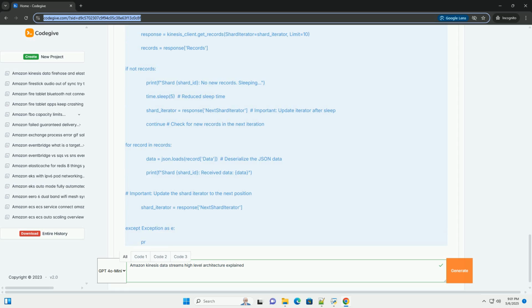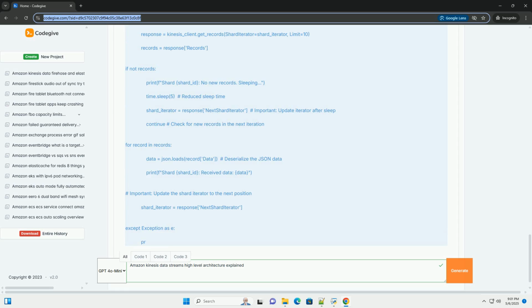Handles potential exceptions during retrieval and processing. If an error occurs, it waits for a short time and then gets a new shard iterator to continue processing. If no records are found, the shard is empty, it sleeps for a few seconds and then tries again. For main: gets the description of the Kinesis data stream using kinesis_client.describe_stream. Extracts the list of shards from the stream description. Iterates through the shards and calls process_shard for each shard.